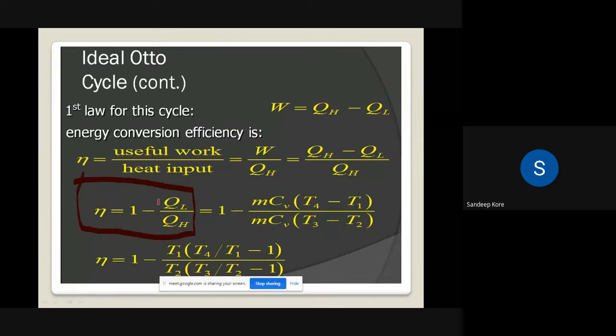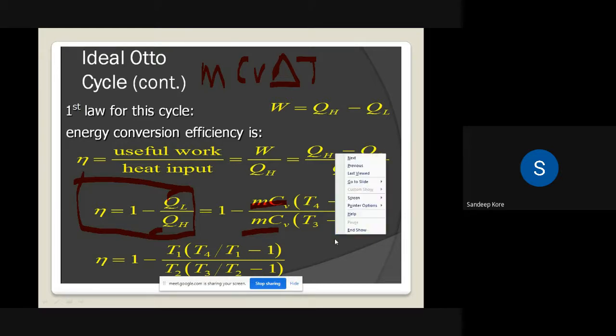Now we are putting QL and QH with respect to the processes. Heat is supplied during a constant volume process, and heat is rejected also during a constant volume process. For a constant volume process, the formula for heat is m Cv delta T. So we have m Cv delta T in the numerator and m Cv delta T in the denominator. But which temperatures do we have to take? For that we go to the diagram.